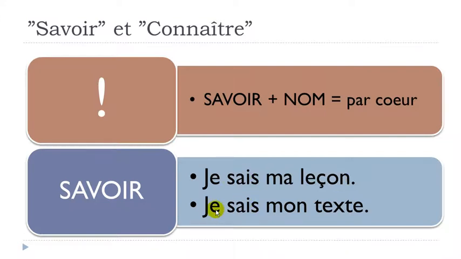Same thing for the second example. Je sais mon texte, my text, or my lines if you want. It's the same: you want to introduce this idea that you know your text or your lines by heart. And that's the only exception when we use savoir plus a noun.